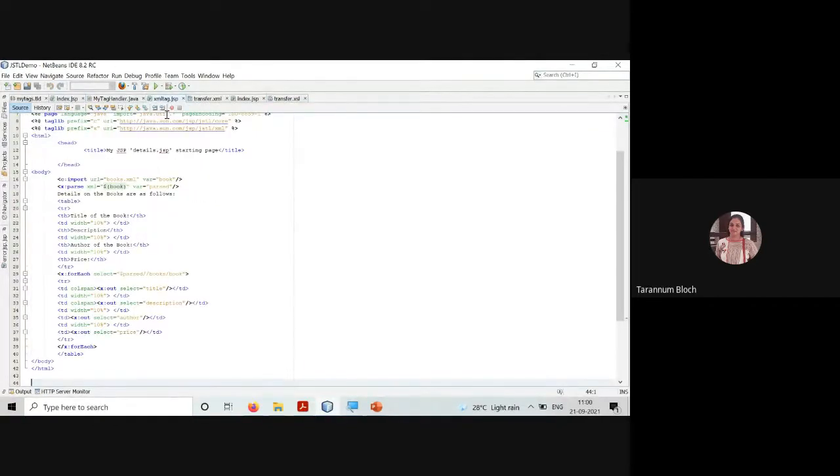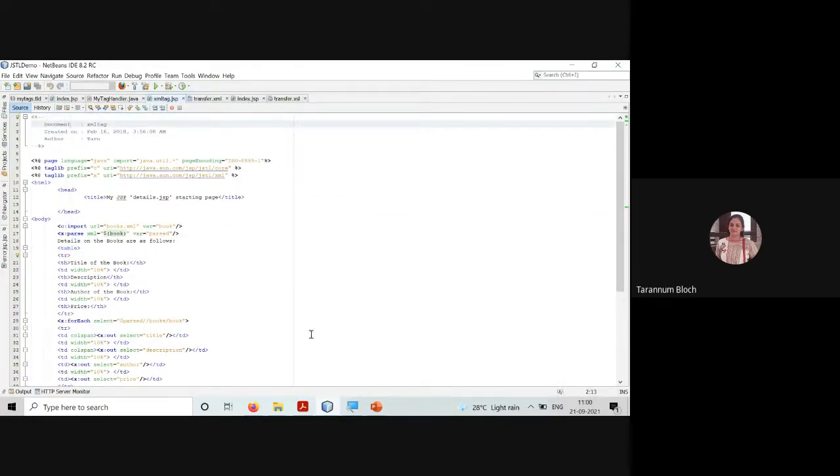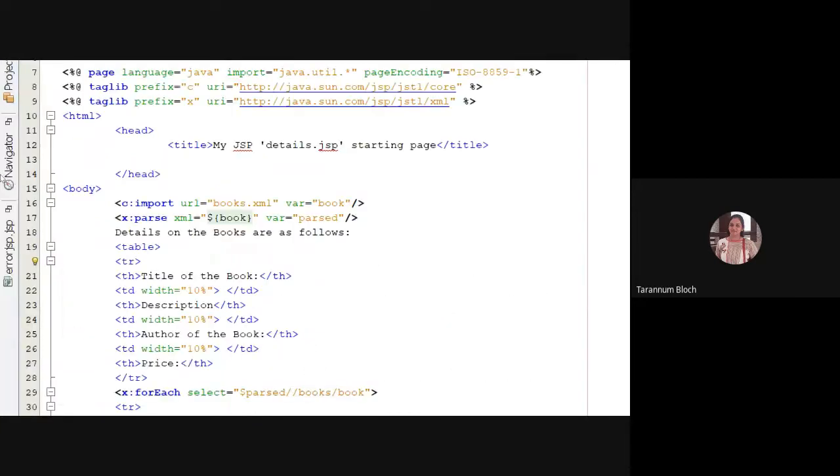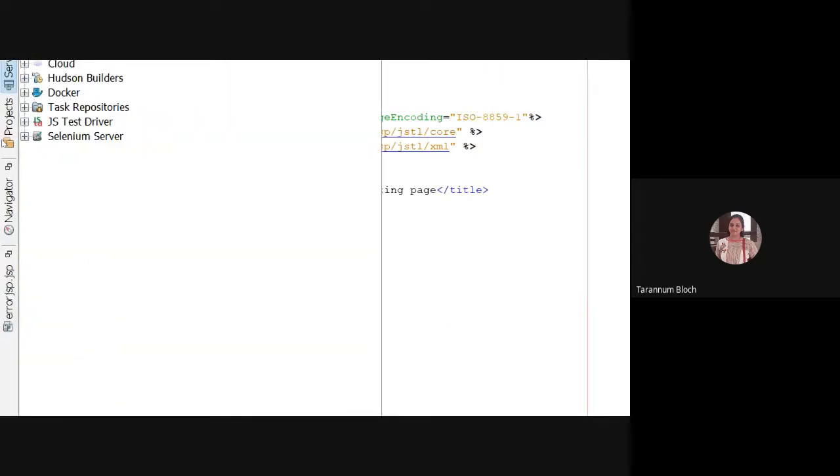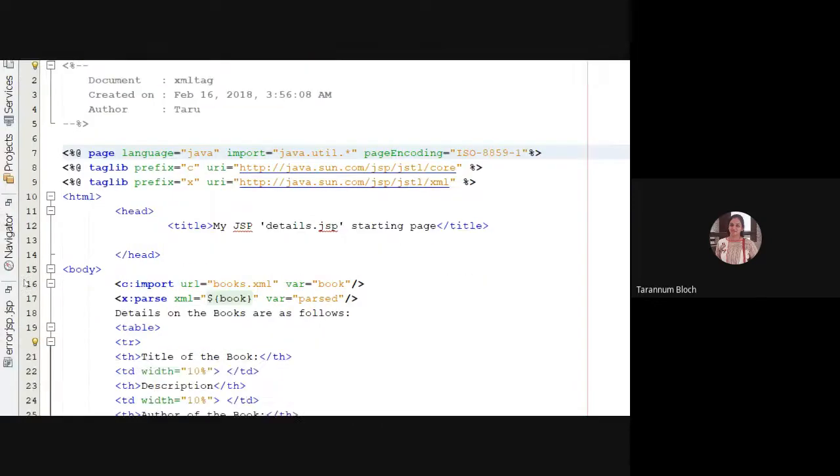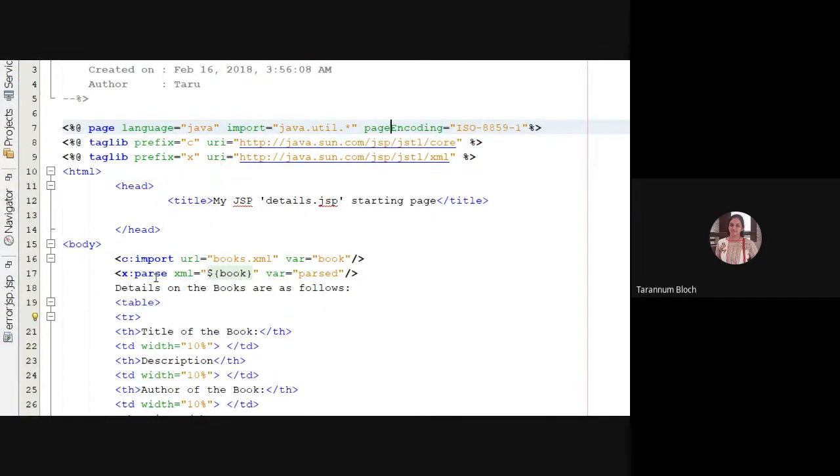Now we are talking about XML tags. Look at here. I want to use the XML tags. Now, XML is the way you can hold the data and transport it, or you can transform it from text to web page data, right?